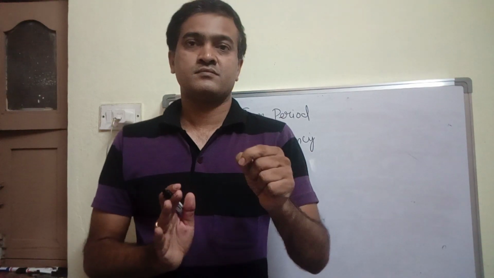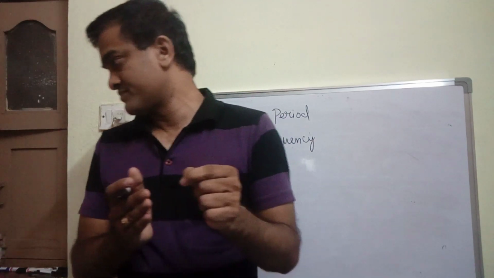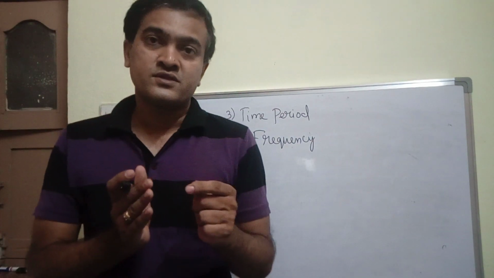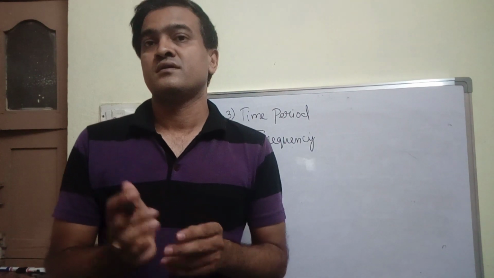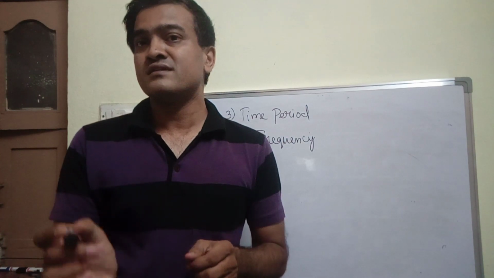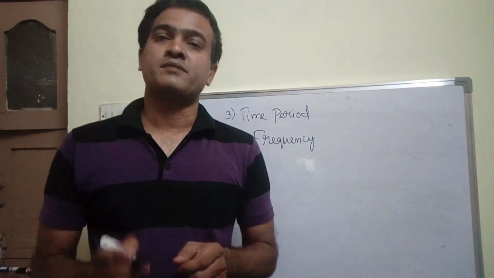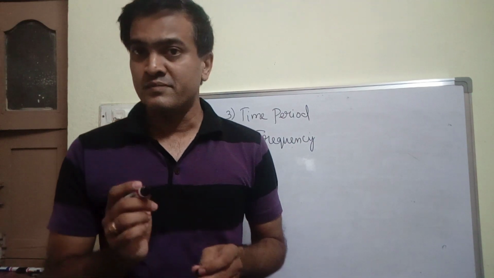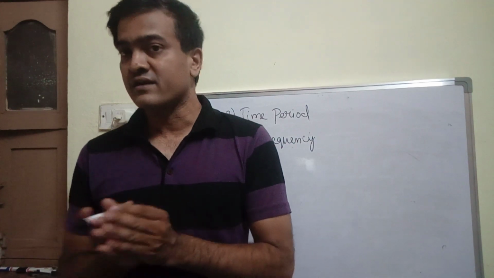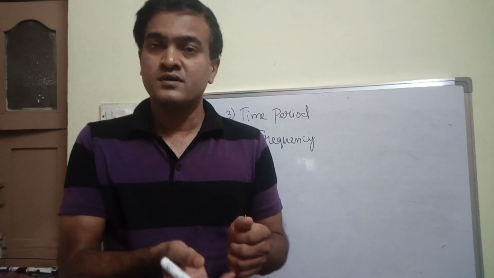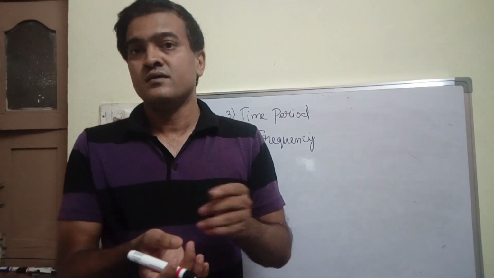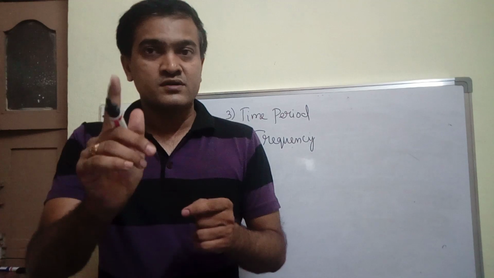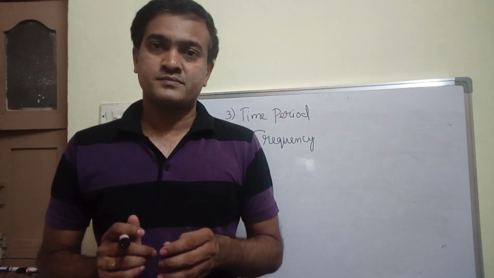If I consider a particle in terms of a wave, the time taken by a crest or trough in traveling one wavelength is called time period. I repeat, the time taken either by crest or by trough, where the topmost point is crest and the bottommost point is trough, in traveling one wavelength is called time period.